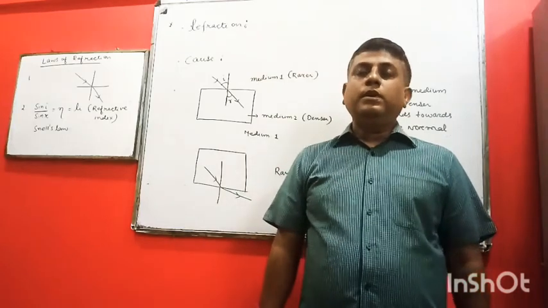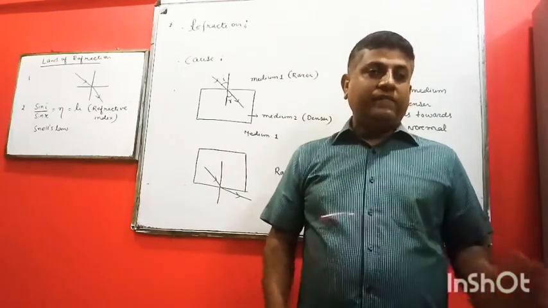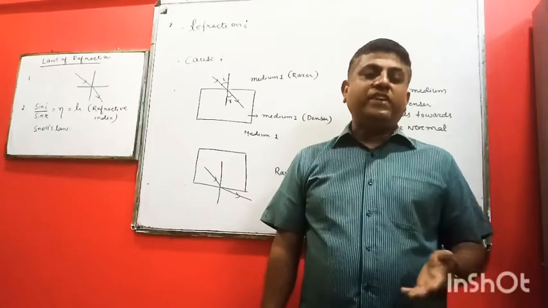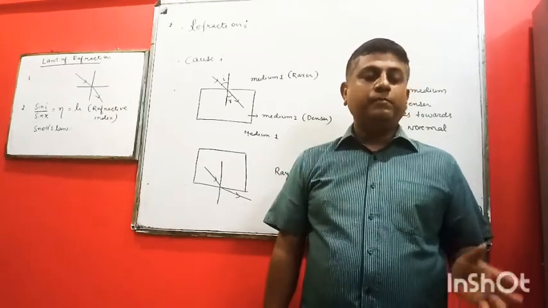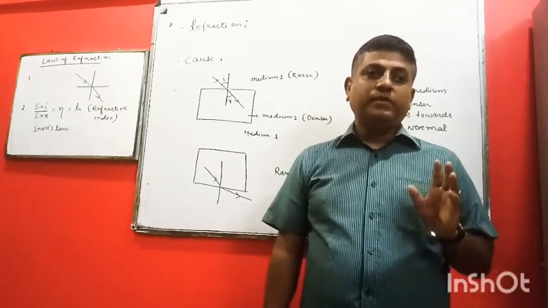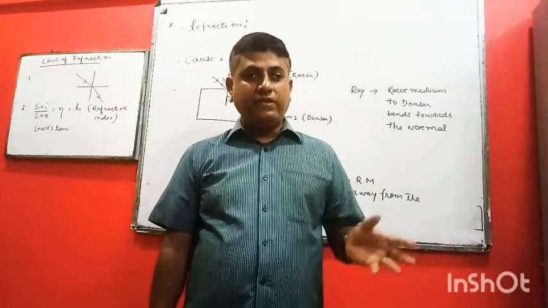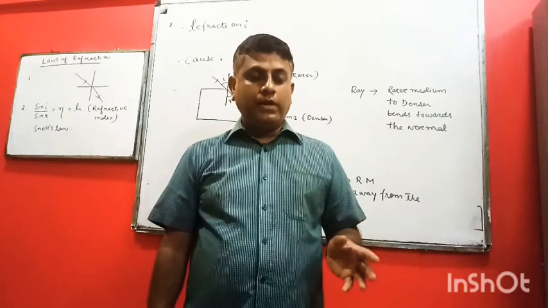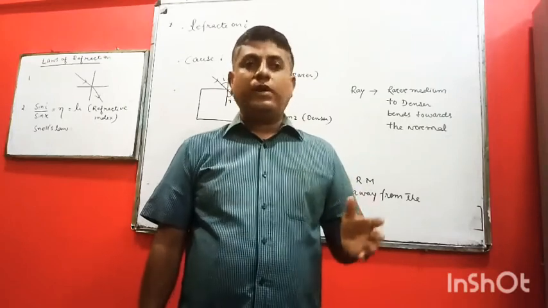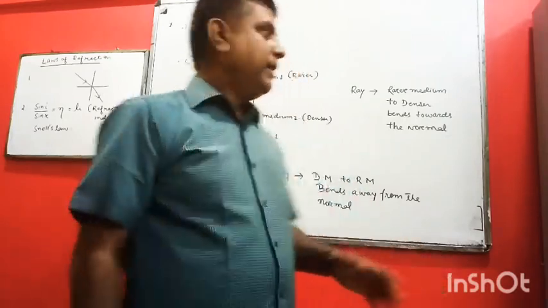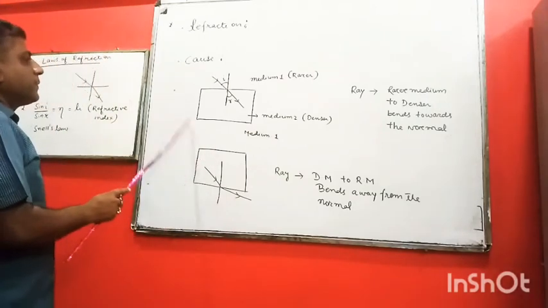Since the densities are different, obviously the velocity changes and therefore bending takes place. Simply you can say different media have different densities. As a result, velocity changes. Therefore, this is the cause of what? Refraction.